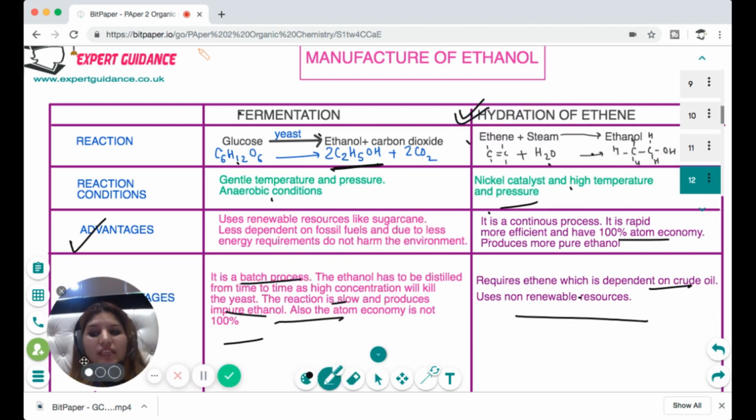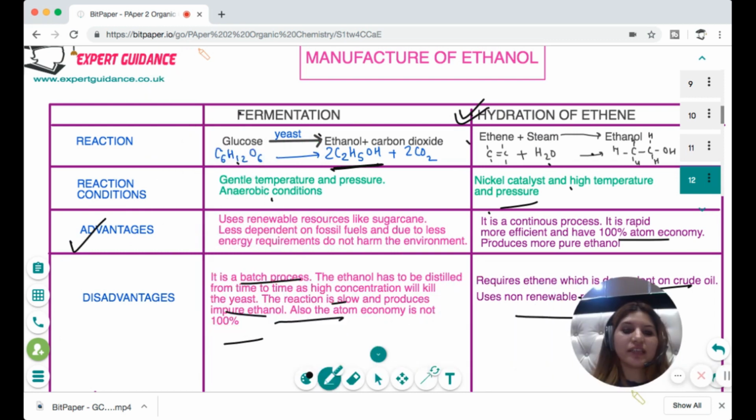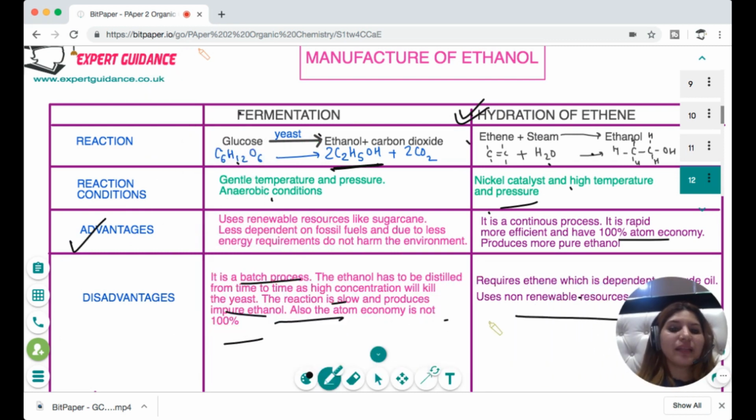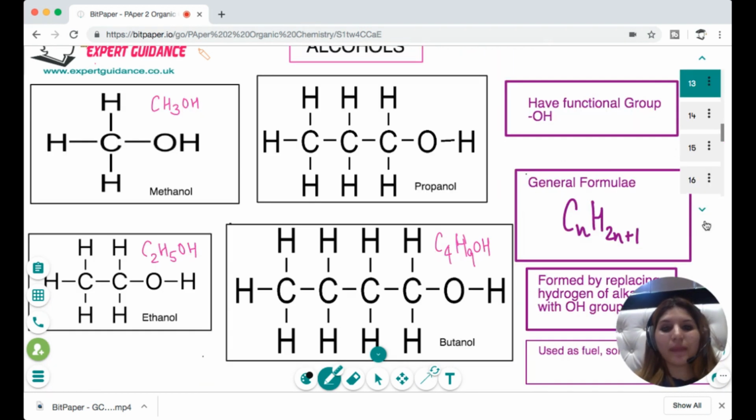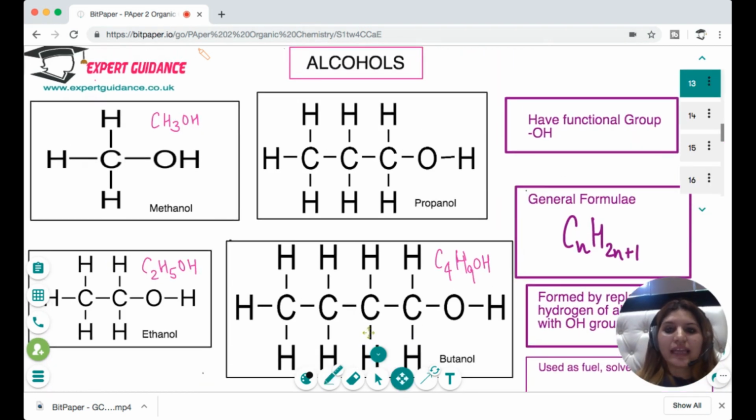So both of these processes have their own advantages and disadvantages. In the exam, they'll ask you to explain both methods, and you have to explain the reaction conditions, advantages and disadvantages. So make sure you remember this table and contrast the benefits and disadvantages of each of the methods.